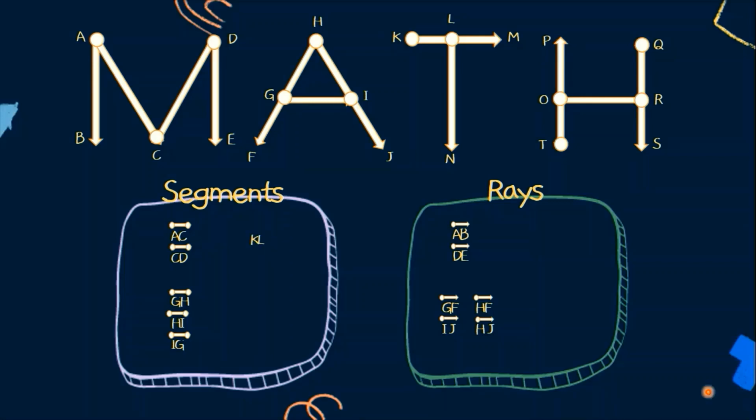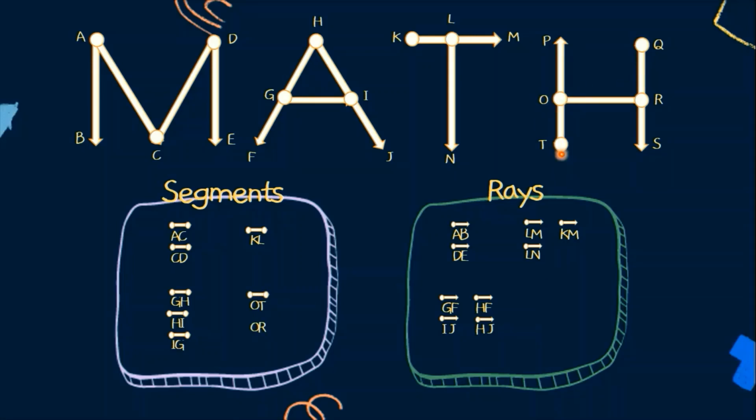KL, ito yung ating segment. KL. Or LK, pwede rin. Wala na ako nakikitang segment for letter T. Punta tayo sa rays. We have ray LM. Ang origin niya ay L. We also have the ray KM. KM, wherein ang origin naman ay K. Points K, L, and M are all collinear. Lastly, we have ray LN. Ang origin ay L.